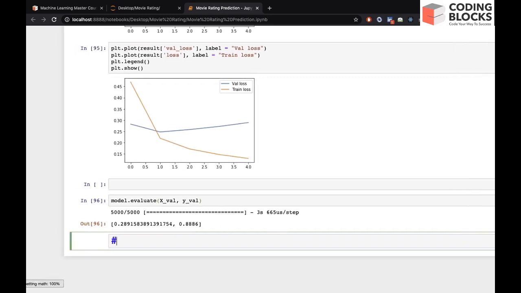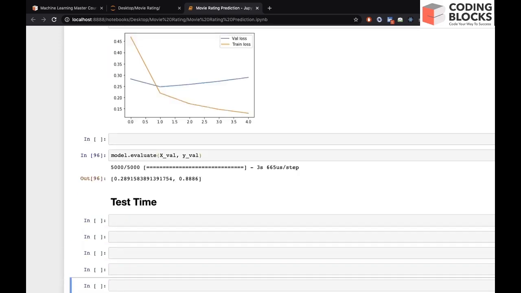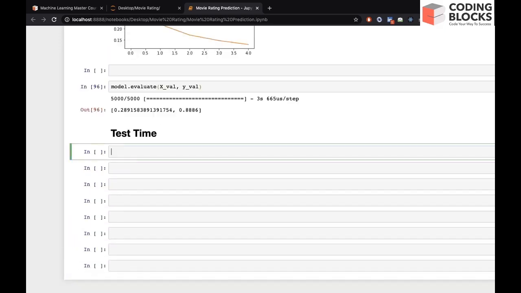So let's read the test file. We can read test CSV using pd dot read CSV, and in the test folder we have test dot CSV file.